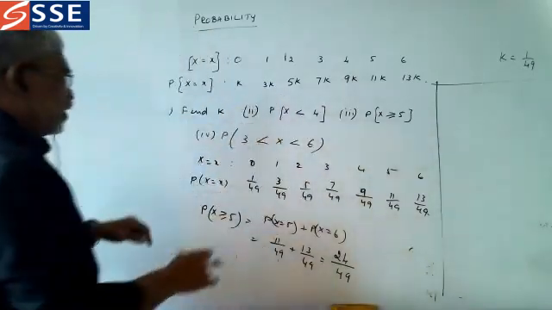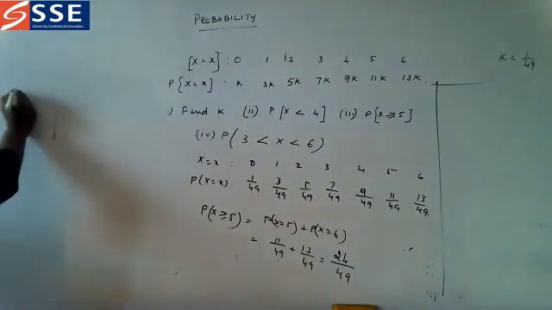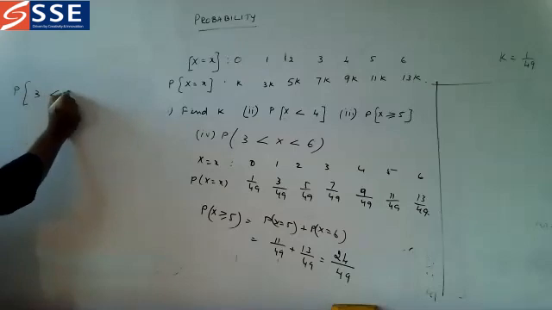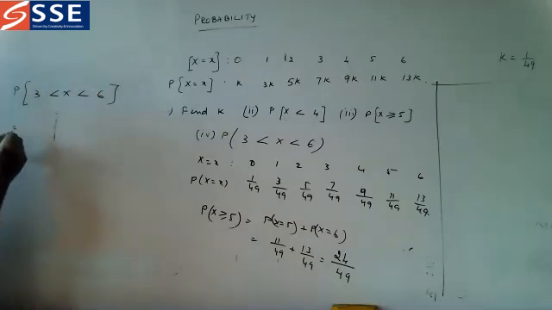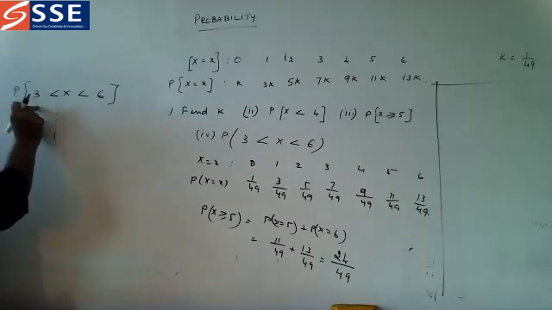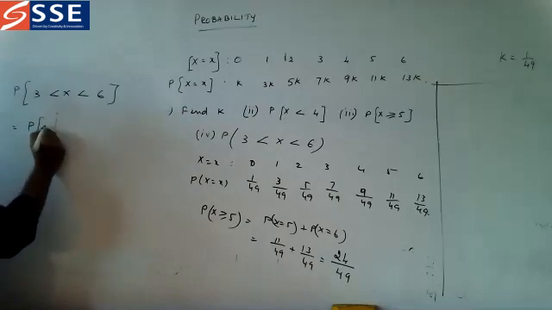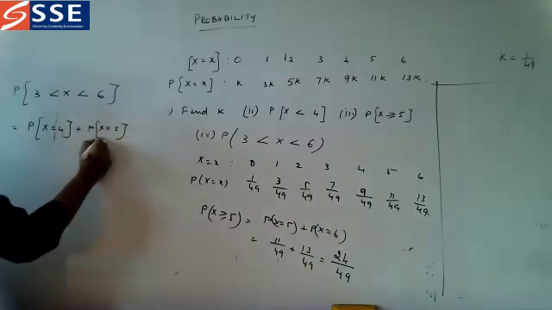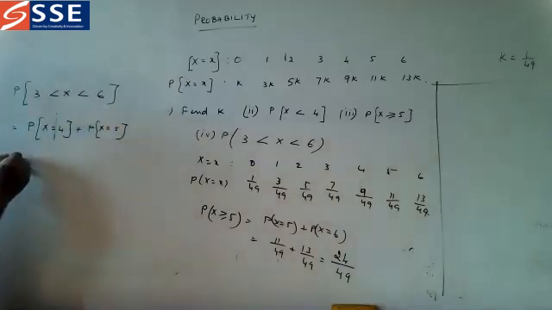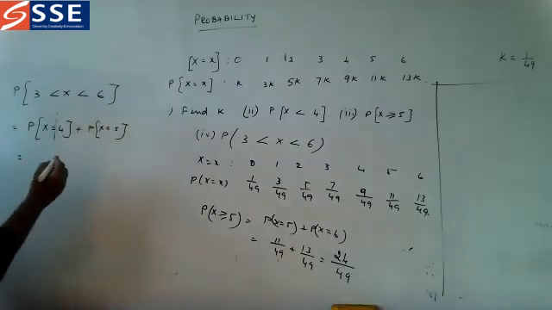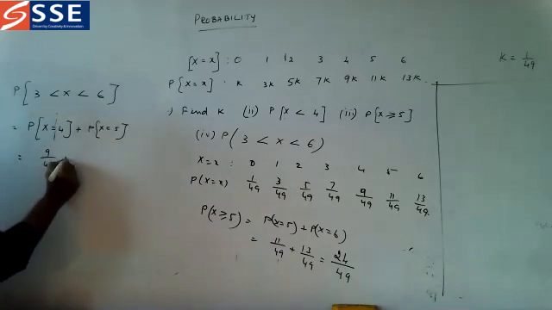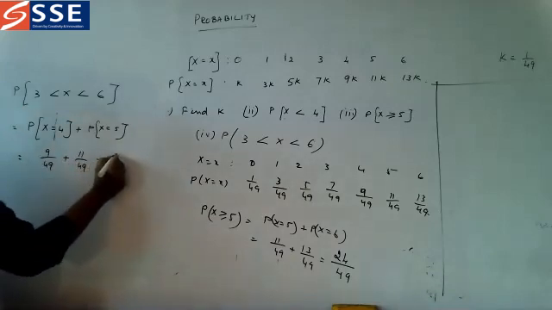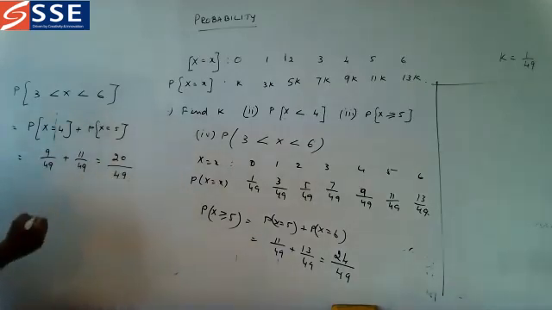Now let us go for this value, that is P of 3 less than x less than 6. What is it? We cannot take 3 because there is no equal to. We have to take the next number, P of x equal to 4 plus P of x equal to 5. We cannot take P of x equal to 6 because less than 6 is given. So x equal to 4 and x equal to 5 is 9 by 49 plus 11 by 49, which is equal to 20 by 49.